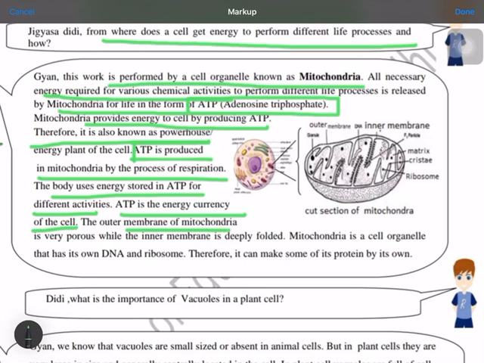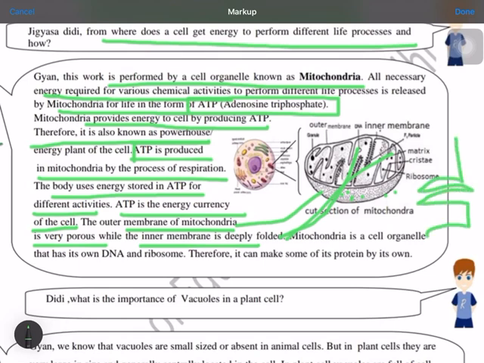So the outer membrane of this mitochondria is very porous, as you can see, the different dots have been shown. This is showing it is porous, and the inner membrane is folded. These are the structures of the inner membrane, which is folded like this. You can see from this, in such a way it is folded.